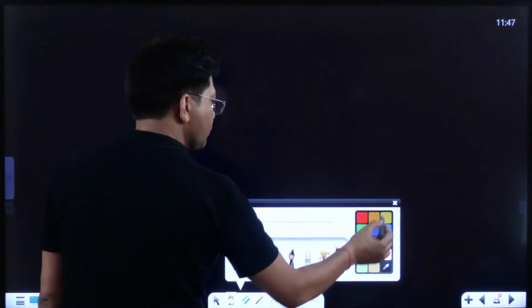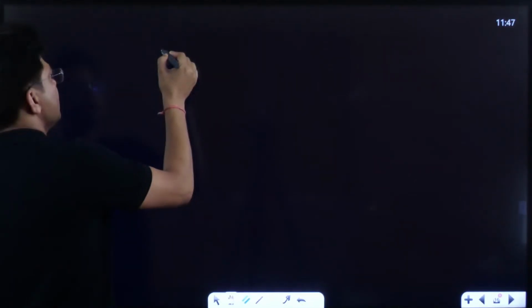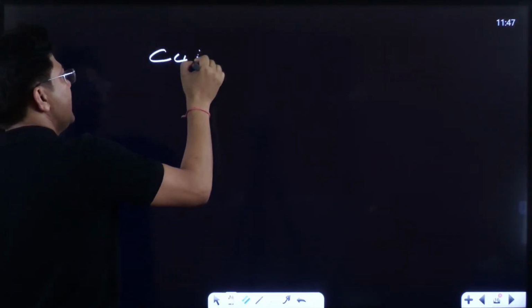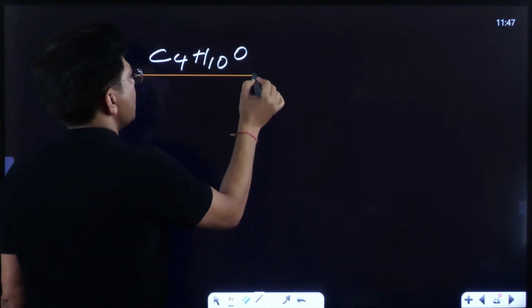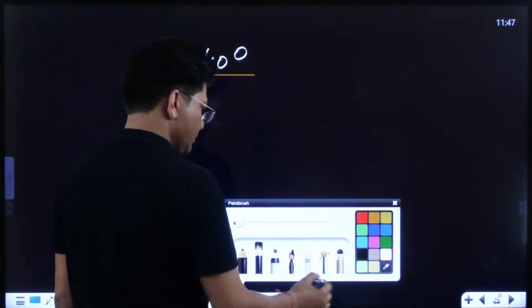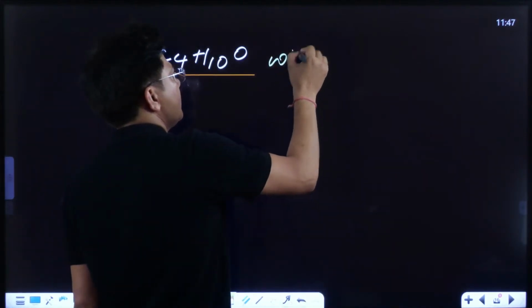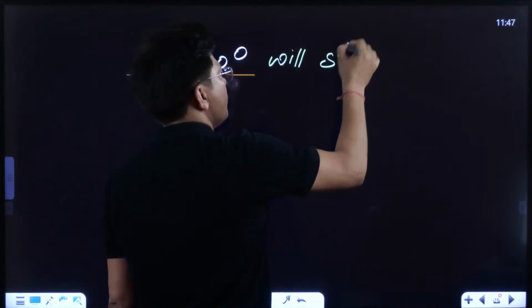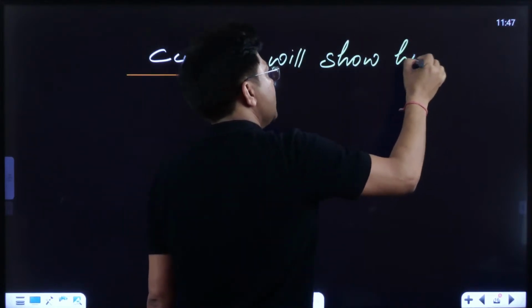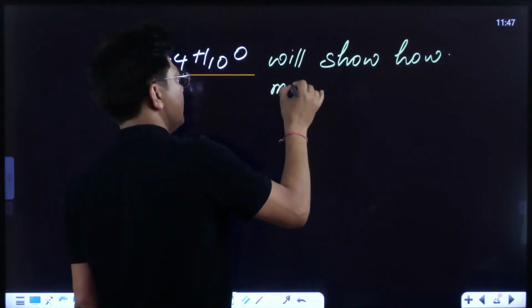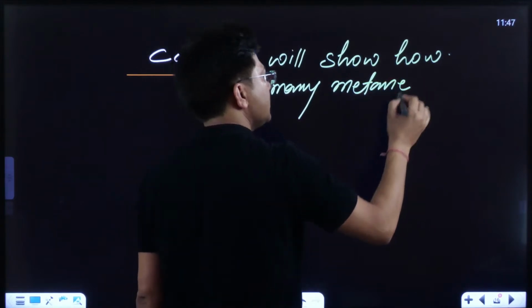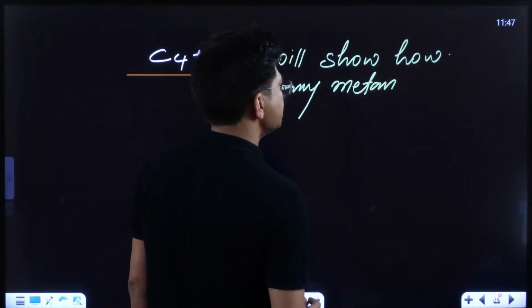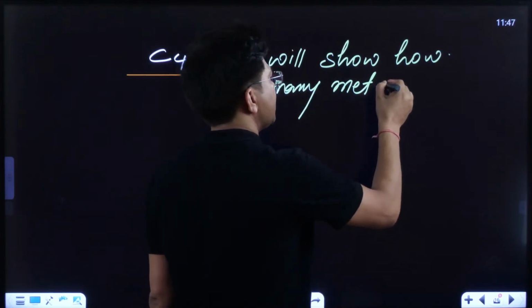The question is: C4H10O will show how many metamers?